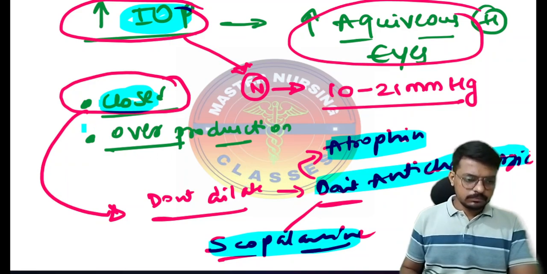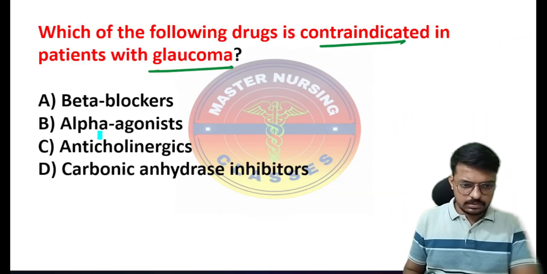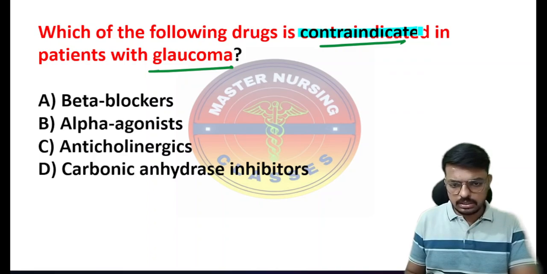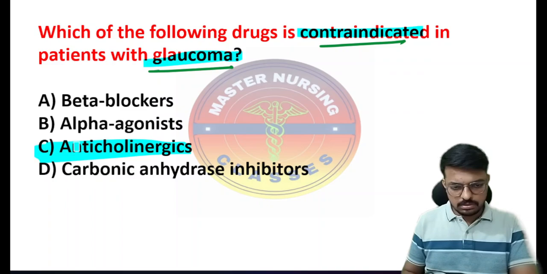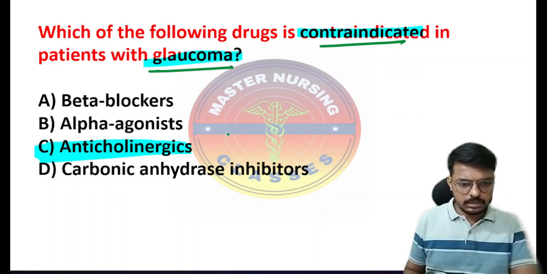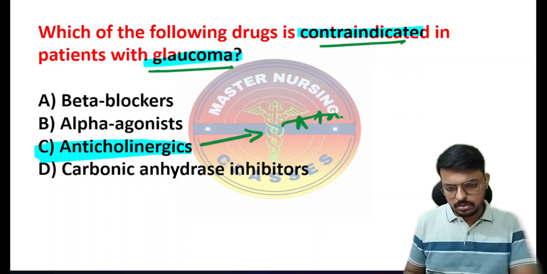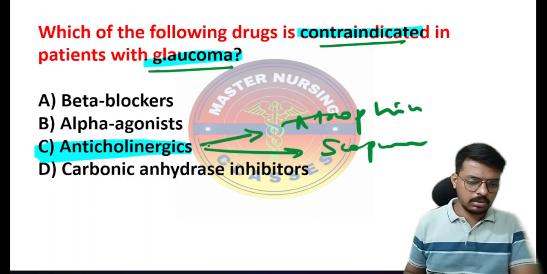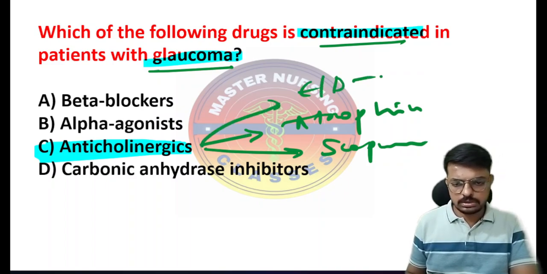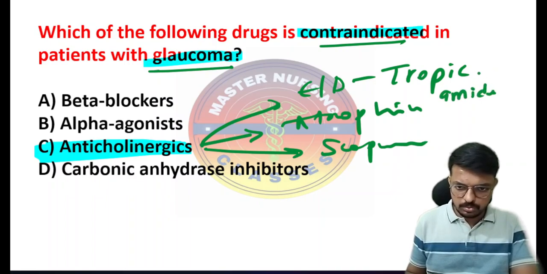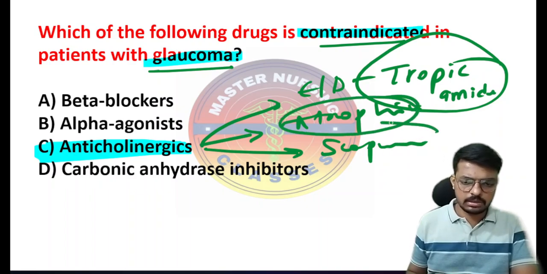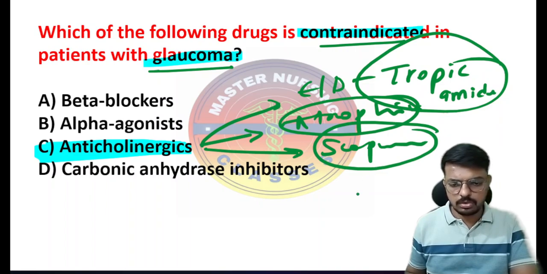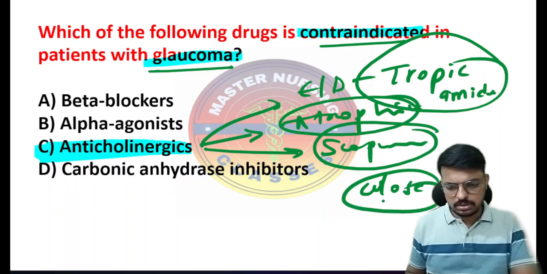So the question is like this: which drugs are contraindicated in glaucoma? Anticholinergics are contraindicated in glaucoma, like atropine. Along with atropine, scopolamine is contraindicated in glaucoma. In eye drop form we use tropicamide. Tropicamide, atropine and scopolamine are all contraindicated in glaucoma because they close the angle.